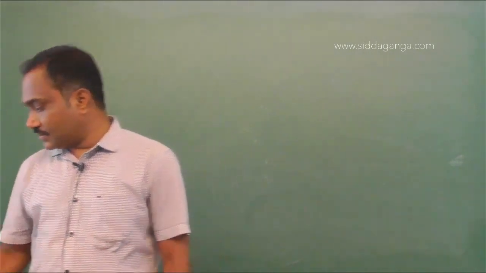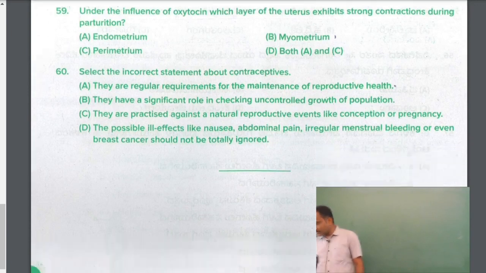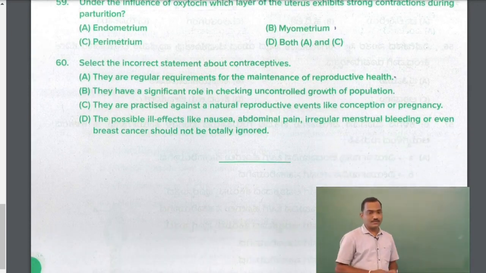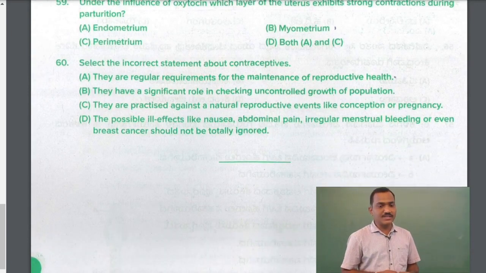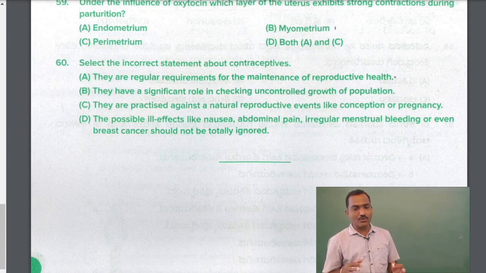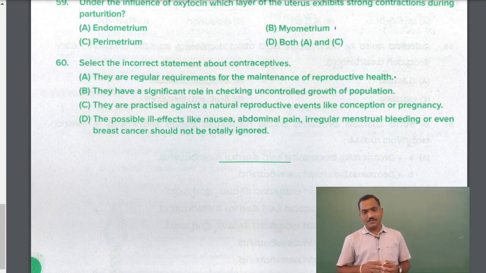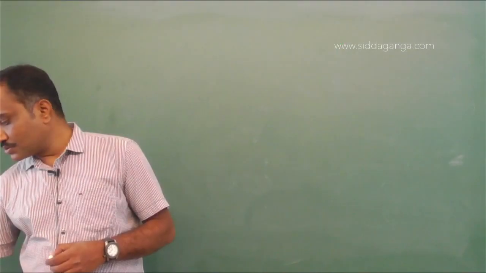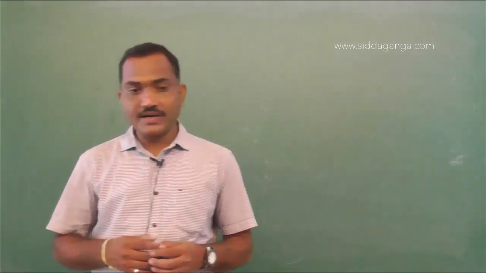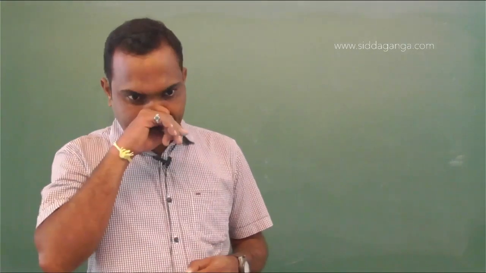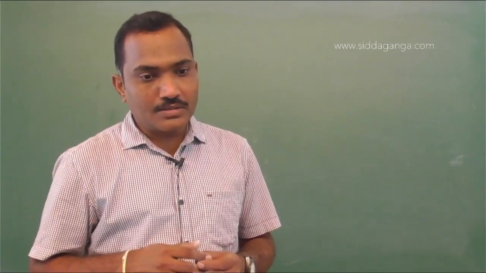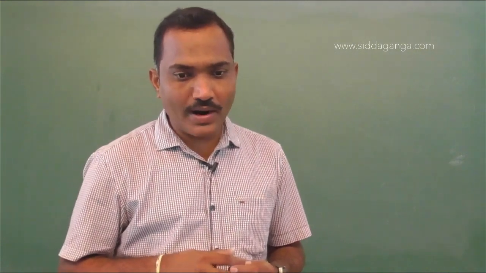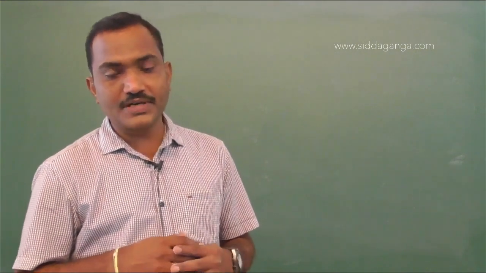Okay, now we have reached the last question of the paper. Question number 60. Select the incorrect statement about contraceptives. So contraceptives are the devices or the substances which are used to prevent unwanted pregnancies. So they are regularly required for the maintenance of reproductive health.